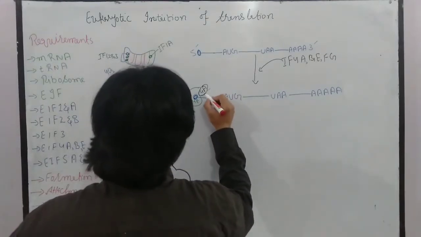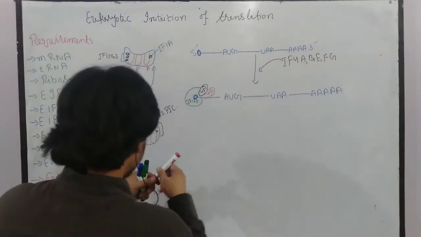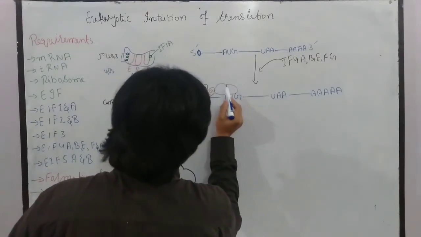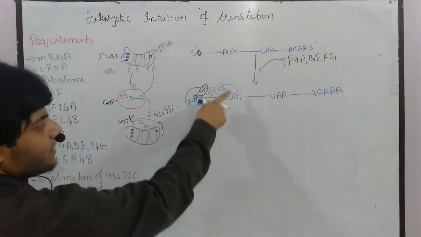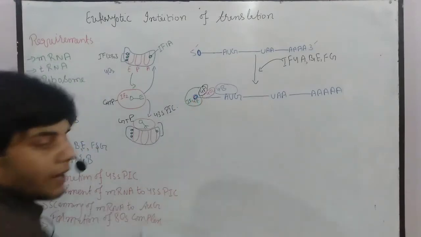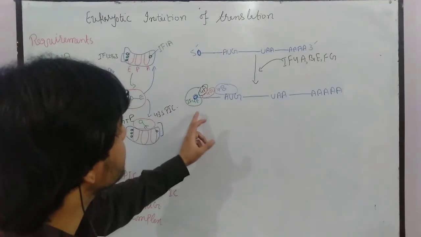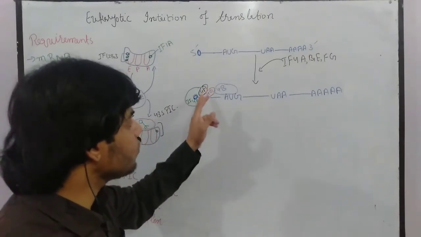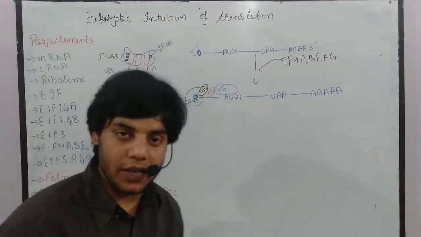Then we have 4G. So 4G will bind to this specific area. Then we have 4B. So 4B will just bind to this site. So these are the complex, as you can see. We have initiation factor 4E which binds to the 5' capping area. Then initiation factor 4A binds to 4E, then initiation factor 4G binds to this A, and after that initiation factor 4B binds to this start codon area.